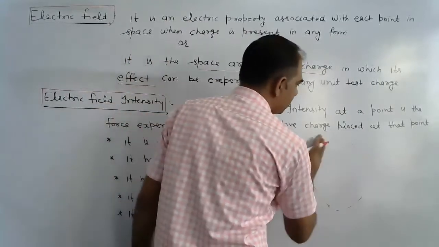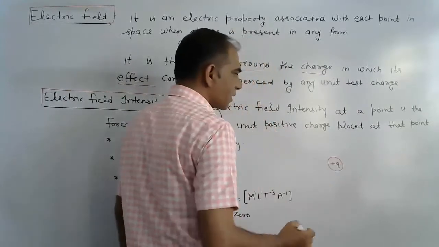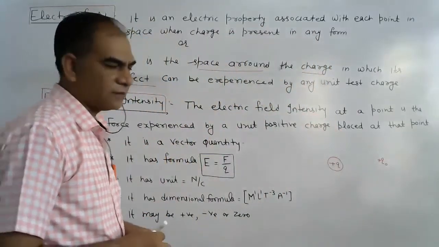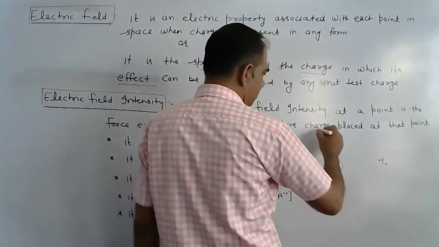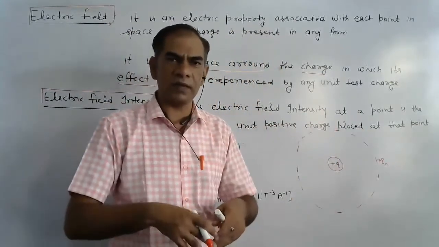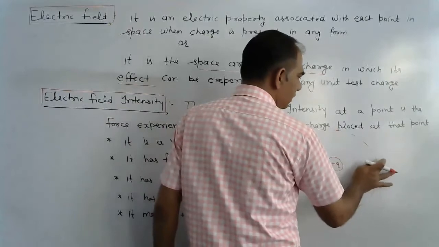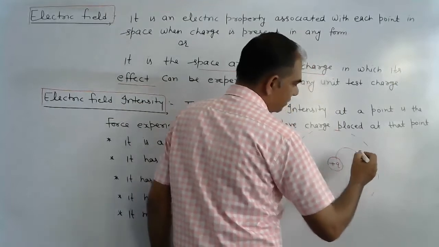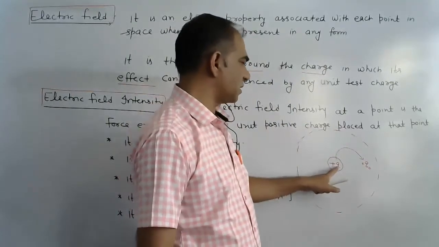We can say that here one charge is present. Let us consider this charge is present here, and another unit test charge is here, that is also a positive unit test charge. This charge produces an electrical effect around it in the whole of this space. In 3 dimensions, its electrical property is distributed in this space due to the presence of this charge. If another charge, a unit test charge, is placed inside it, then its effect is noted on this charge. It experiences an electrostatic force due to the presence of this charge in this space.